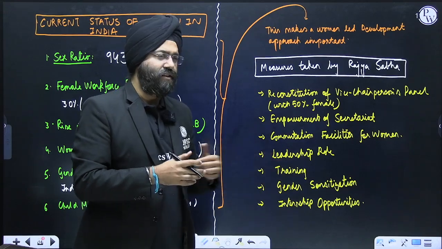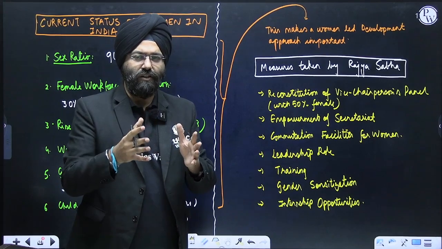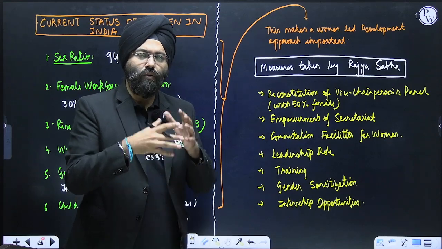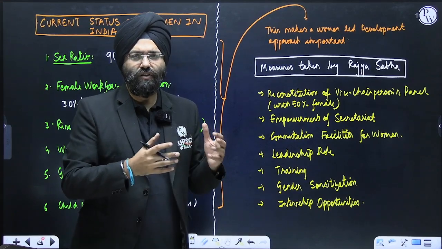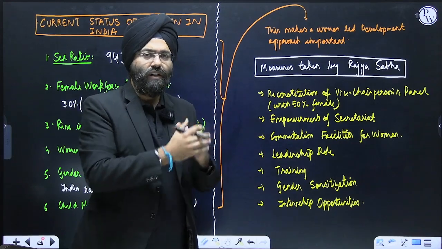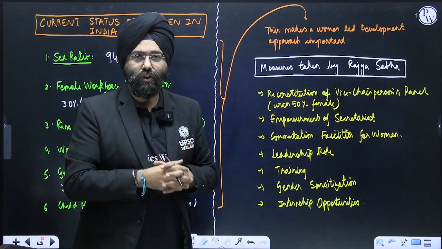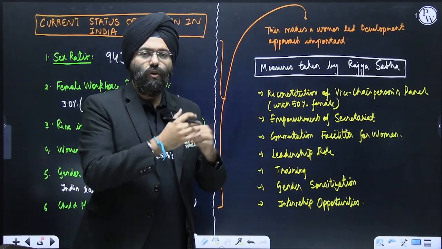Even gender sensitization, that means the men and the other people around in the secretariat as well as the Rajya Sabha are trained about the sensitive issues that women undergo. And obviously, proper training is required. Along with it, internship facilities have been provided by the Rajya Sabha where women especially have been favored. That means they should be part of it, they should lead, and they should learn about the constitutional provisions and how the government's workings take place. So women are being given an equal role over there.